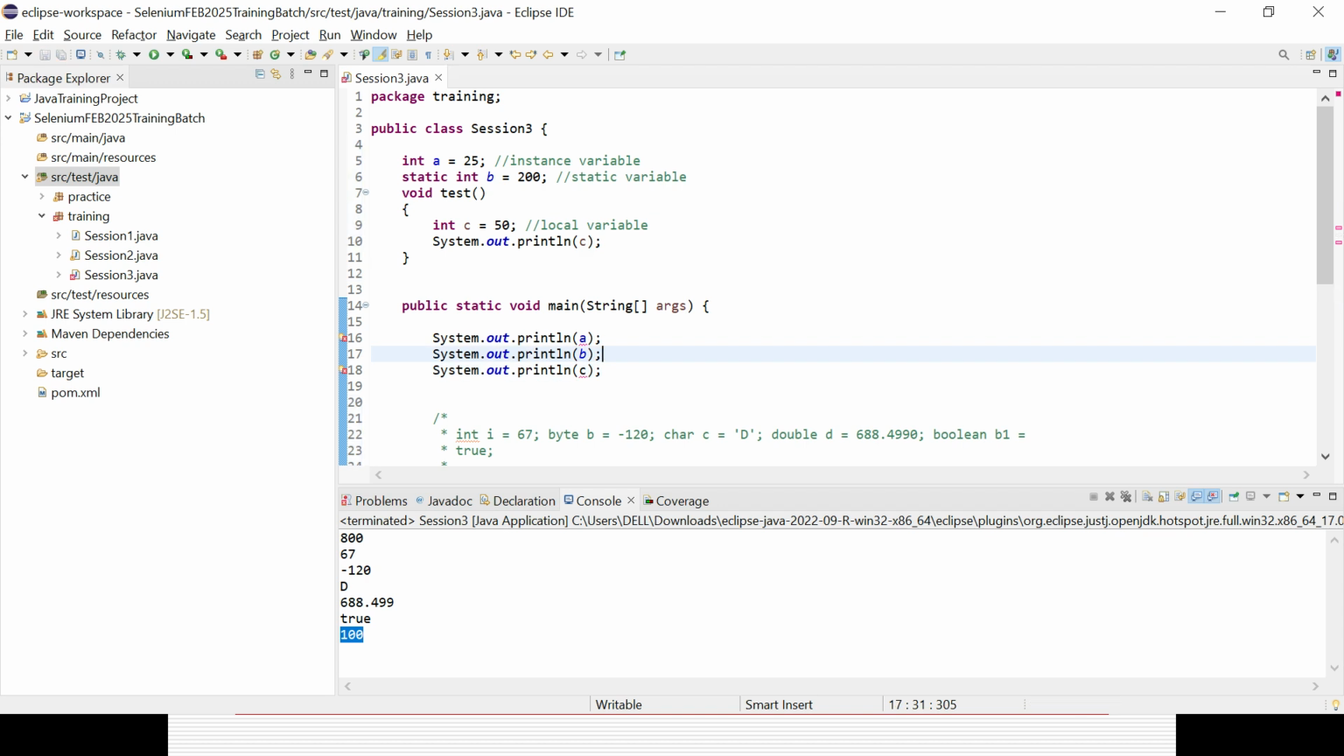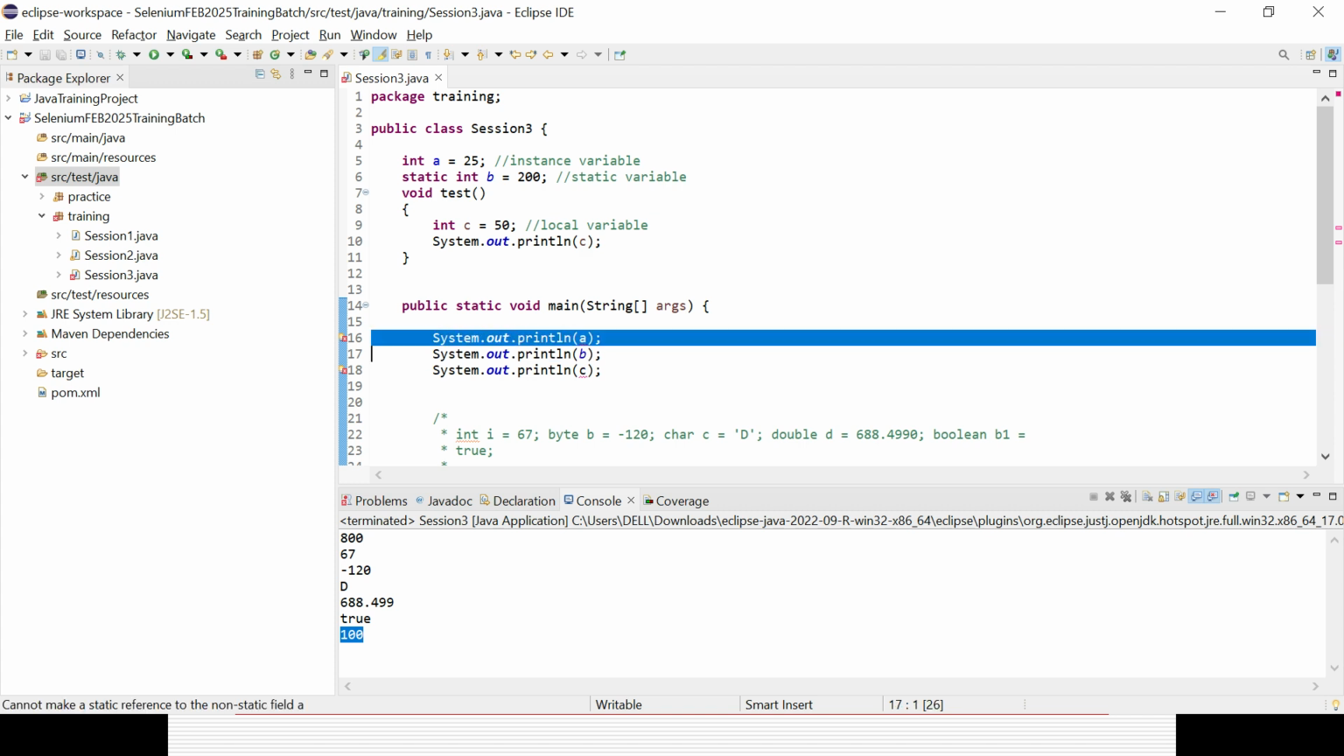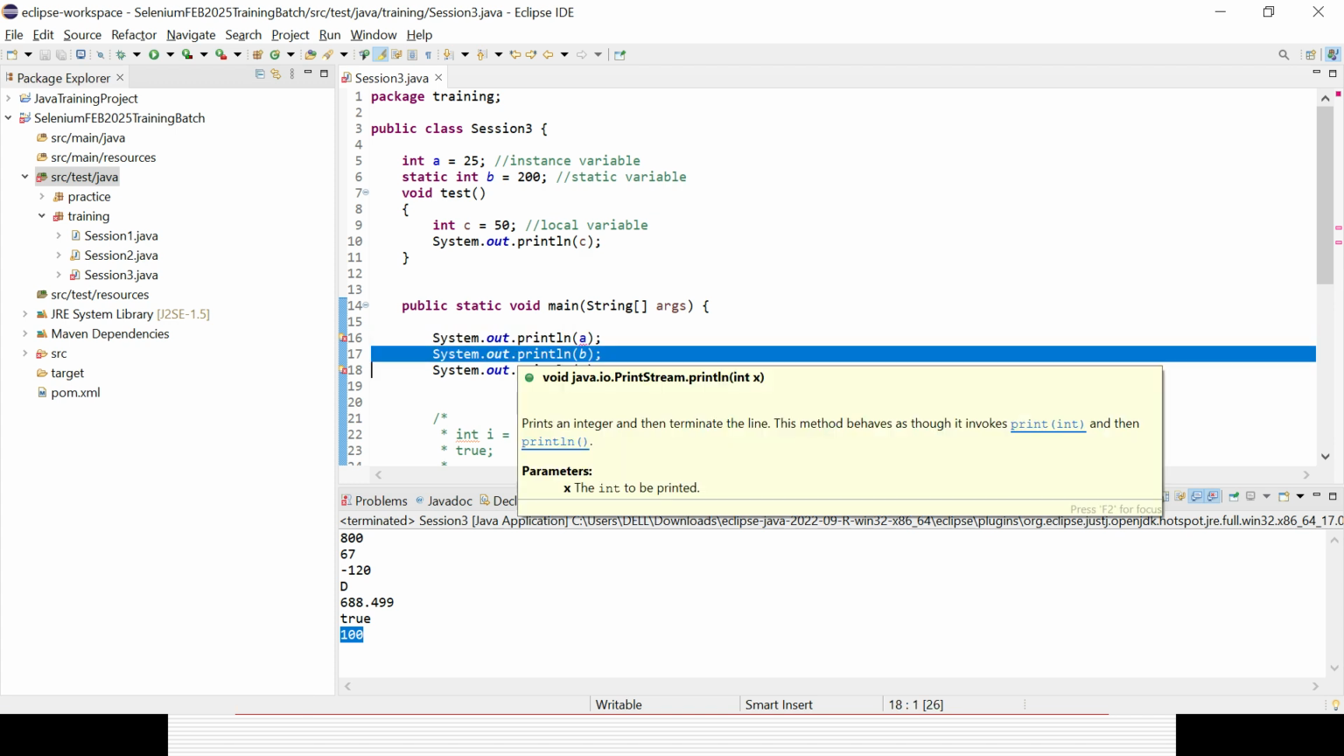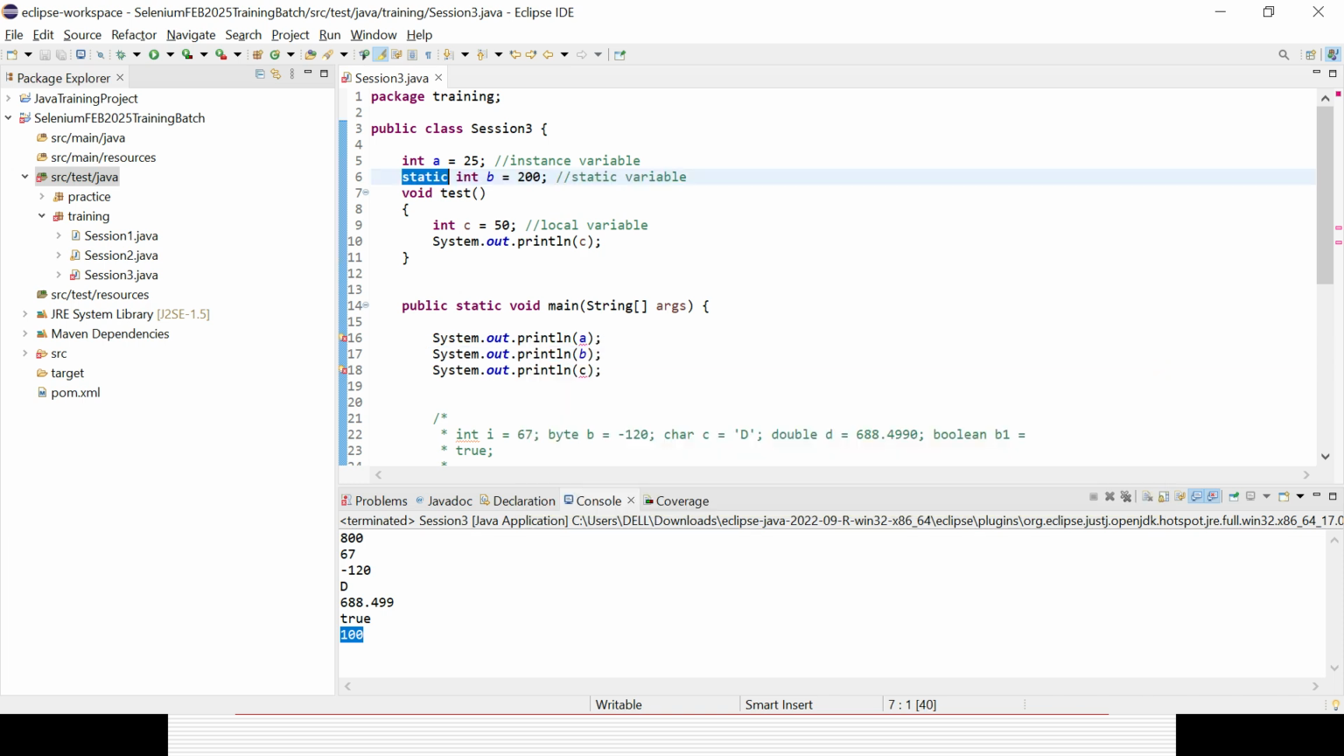So we could see for one variable there is no error, and for the other two variables an error is coming. First let's concentrate on the b variable, where the error is not coming. Why is the error not coming? Try to understand it very carefully. Because it is a static variable, because I have used the word static before the data type in the declaration. As and when you declare something as static, it is automatically shared in the whole class, so anywhere I can use it as usual.